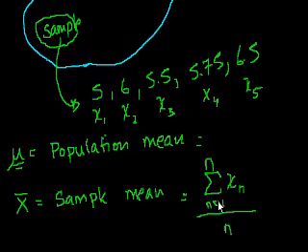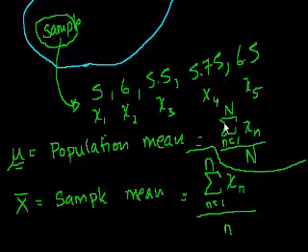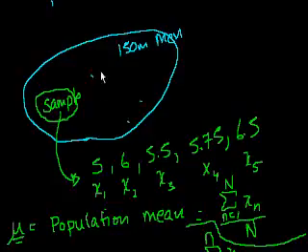For the population mean, it's the same thing. They just use a slightly different notation. They'll say that's equal to the sum from n equal to 1 to a big N of each data point in the population, not just the sample. All of that divided by big N. When they write big N, they mean 150 million. They mean, we want you to get every data point in the entire population, and then divide by the number of the entire population.